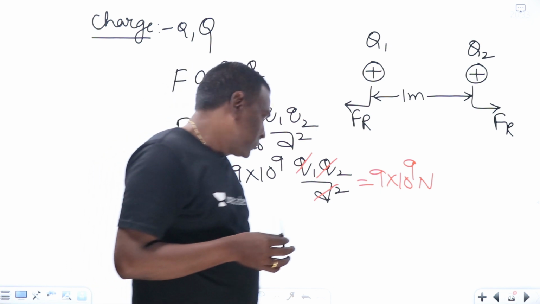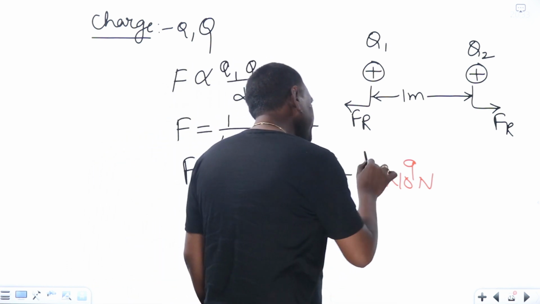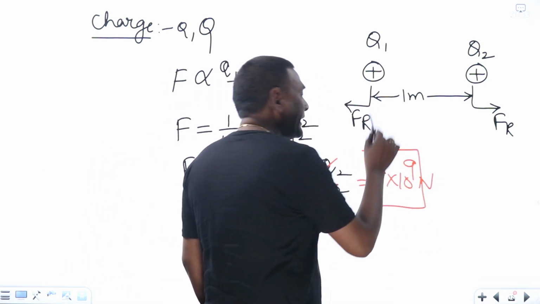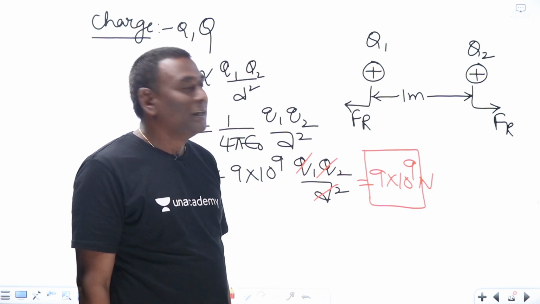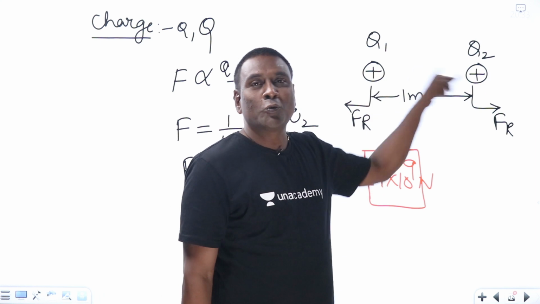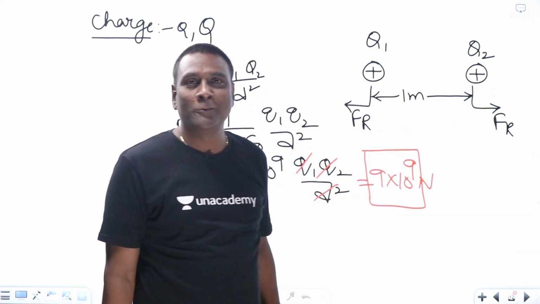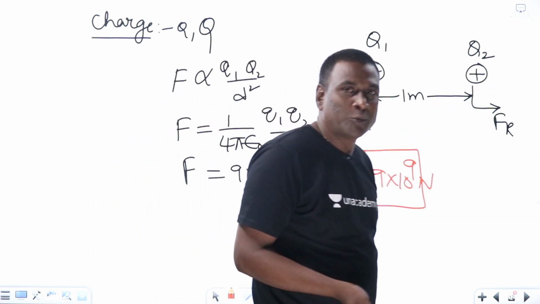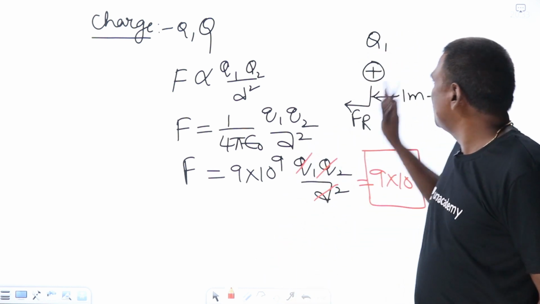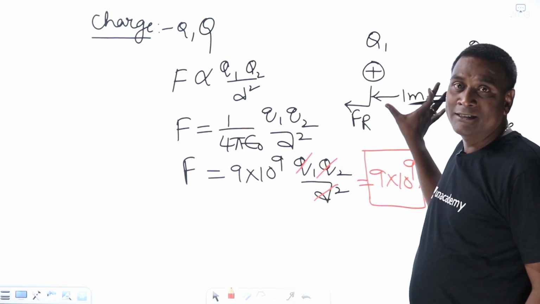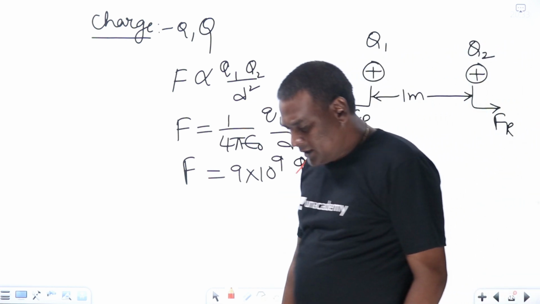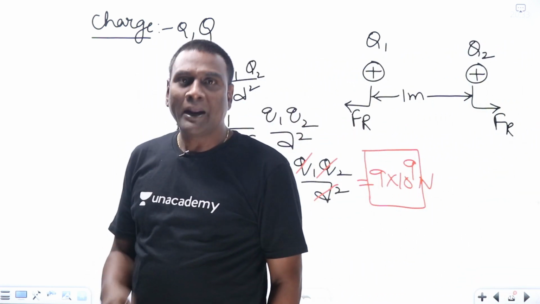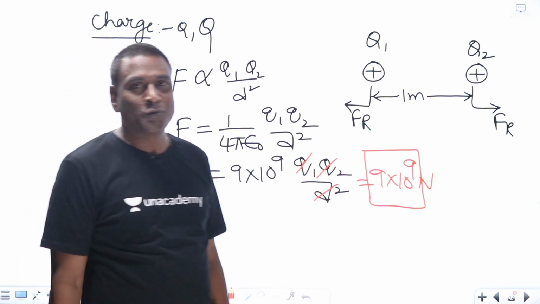Now, see, 9 into 10 to the power of 9 newtons is not a small number. That means we cannot keep 1 coulomb. This is from the definition point of view. If you keep 1 coulomb here, and the distance between them is 1 meter, the force will be huge, and practically we cannot have that much force.